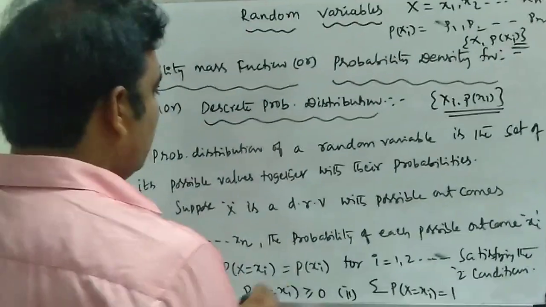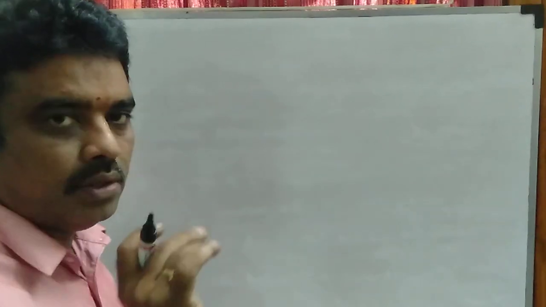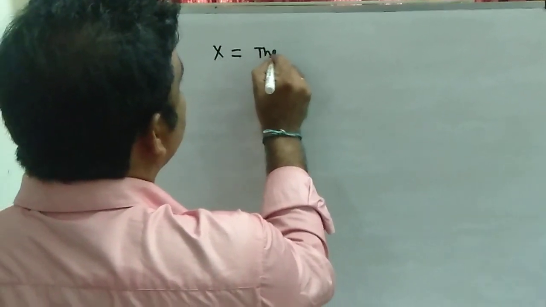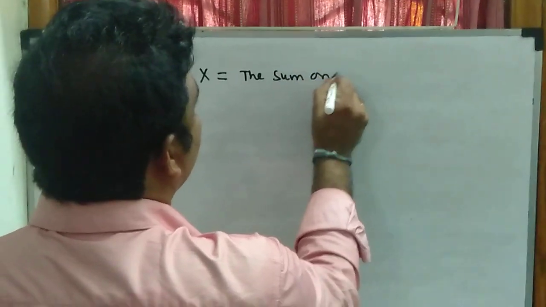Suppose, for example, we take a dice experiment. If I throw 2 dice, and I define x as a random variable which is equal to the sum on the 2 dice.